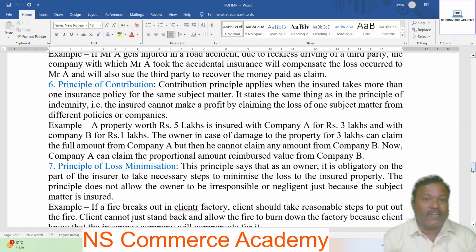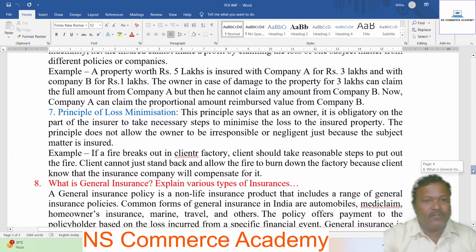The insured cannot make a profit by claiming the loss of one subject matter from different companies. A property worth rupees 5 lakhs is insured with company A for 3 lakhs and with company B for 1 lakh. The owner, who suffered damage to the property of 3 lakhs, can claim the full amount from A, but then he cannot claim any amount from company B. Now company A can claim a proportional amount of the reimbursed value from company B.